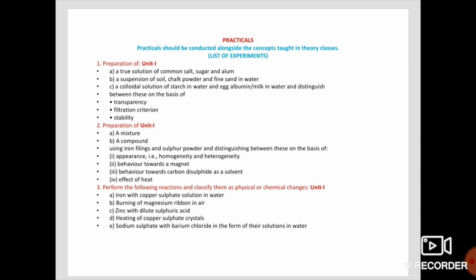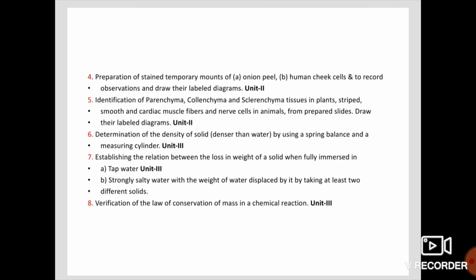Then from unit 1 also, perform the following reactions and classify them as physical and chemical changes. You have to classify them after conducting the experiment. Then the fourth one, preparation of stained temporary mounts of onion peel and human cheek cells to record observations and draw their labelled diagrams. Fifth one, identification of plant tissues and animal tissues.